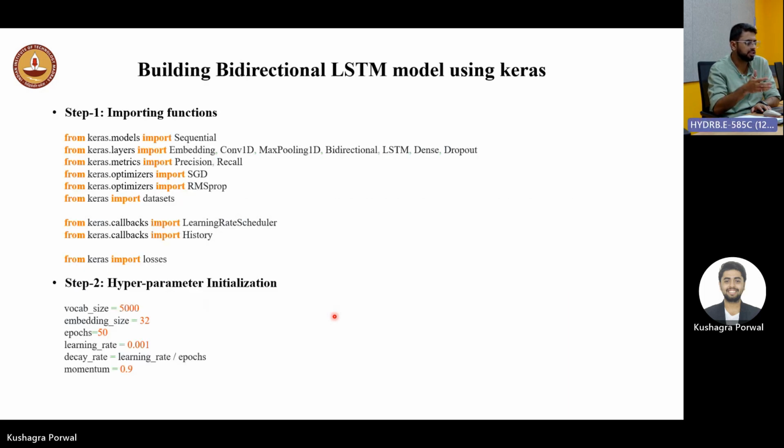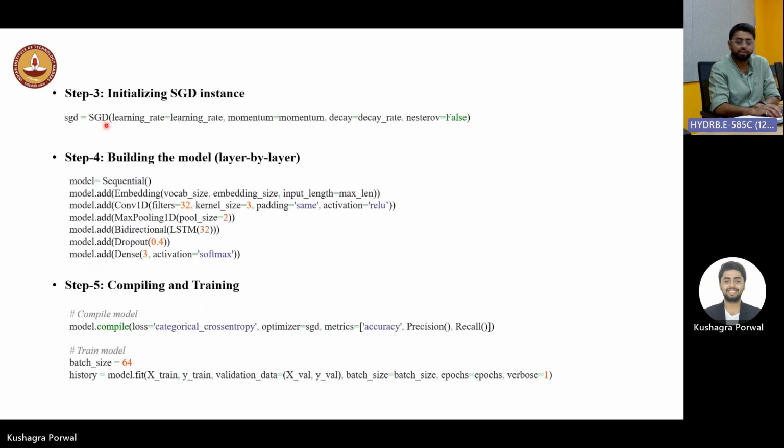In building the bidirectional model, we are importing all the layers from Keras, and we are using these hyperparameters. We are using SGD as an optimizer here, and it's a sequential model. All the layers are stacked up, and every layer has exactly one set of input and output tensors. The embedding layer is used as a hidden layer, which is mapping the higher dimensional space to a lower dimensional space, because vocab size is 5,000 and embedding size is 32. Also, max length is 50. That means 50 feature vectors are being encoded at a time.